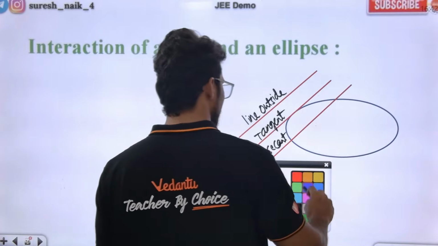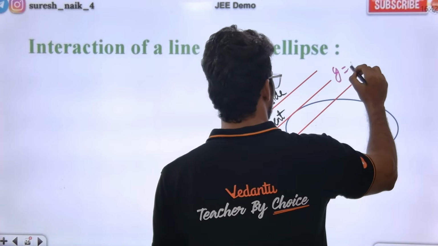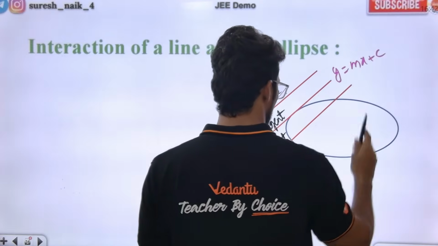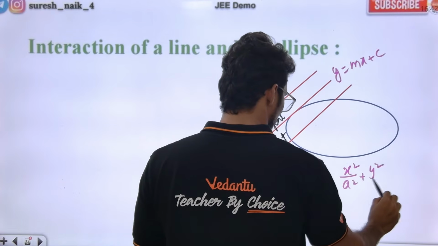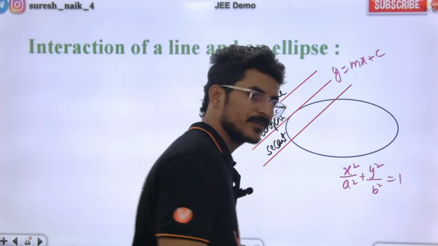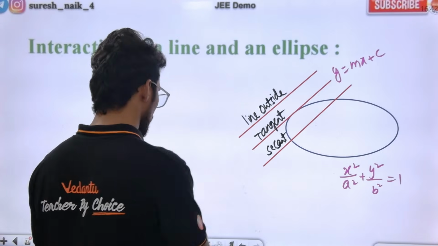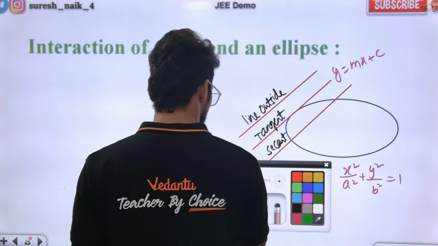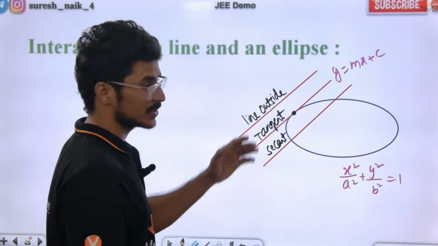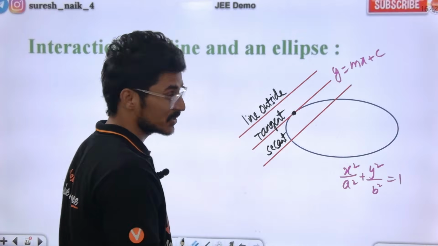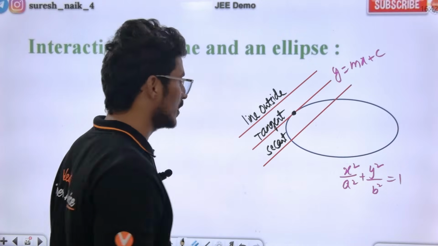See, let me take a line equation. Let us say y = mx + c is the line. The ellipse is x²/a² + y²/b² = 1. Now, this line is touching the ellipse. This line is cutting the ellipse. This line neither touches nor cuts.